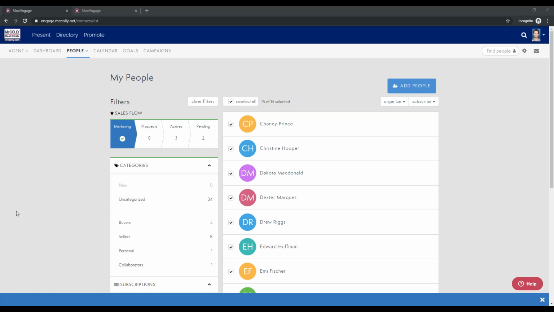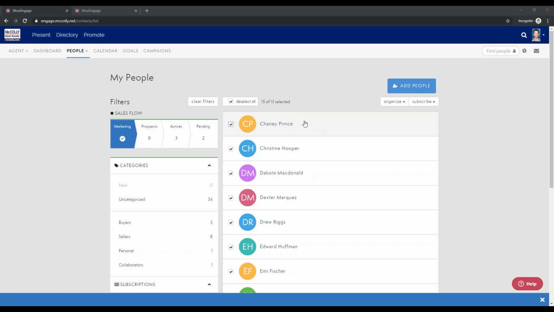Really awesome tool. It's definitely one of the best ways to stay top of mind with those clients, and there are so many opportunities for interaction with them. If you see them change the zip code, you can reach out to them. If you see them unsubscribe, I know Cristin showed last week, there's a setting in the preferences where you can get a notification anytime someone unsubscribes. So this will be a great way for you, maybe if a client unsubscribes from neighborhood news, to reach out to them and check and see if they've moved, or if something has gone on, and you can just check in with them.